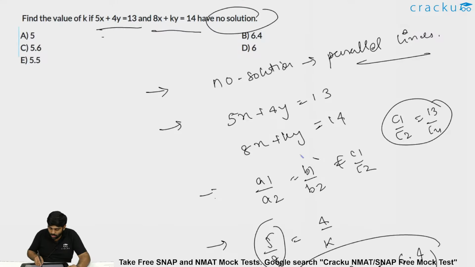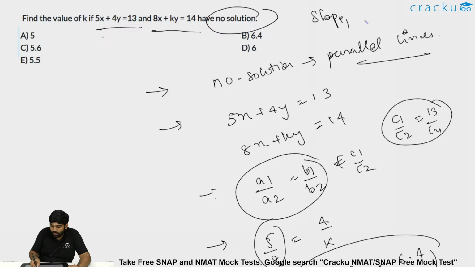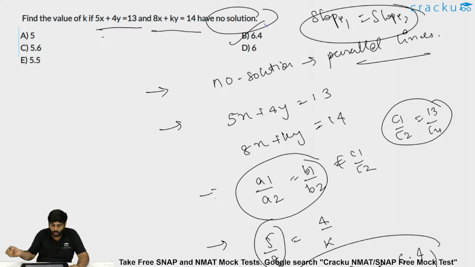That is nothing but a1 by a2 equal to b1 by b2. Just we are equating slope. Slope of line 1 is equal to slope of line 2. That is what we did. So k equal to 6.4. Option B will be my answer to this particular question.